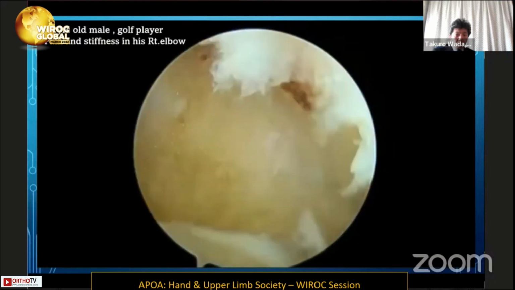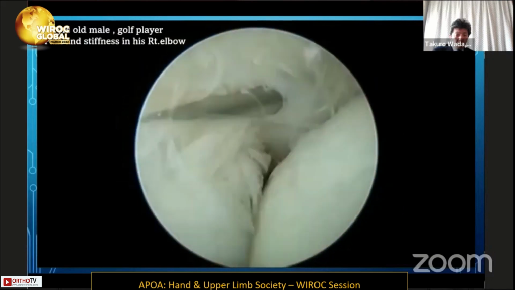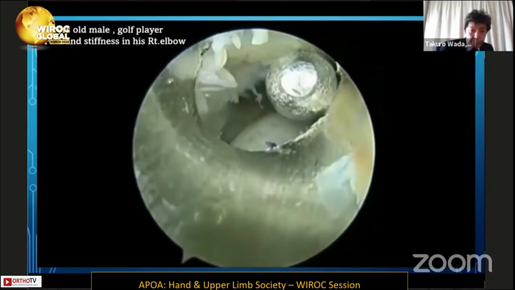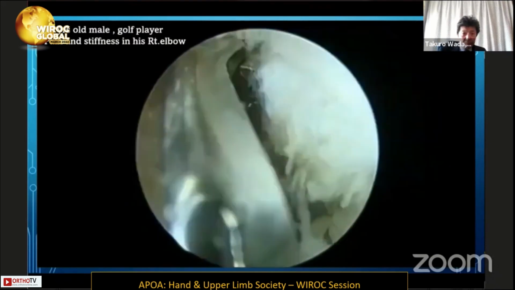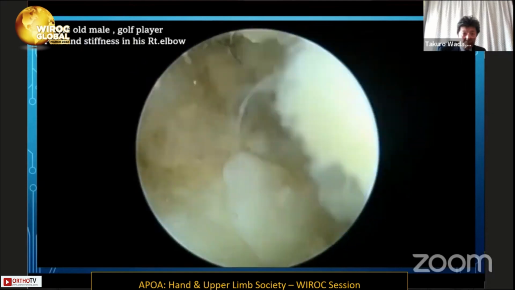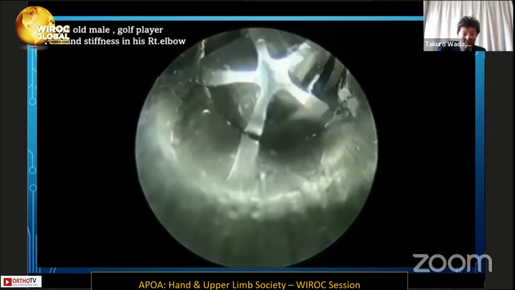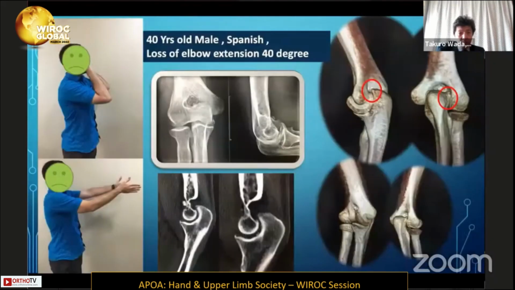In this bony work, we remove the osteophyte in the olecranon fossa and also contralateral sites, such as olecranon osteophyte resection. And in the front, we go to the bony work again and release the capsule in the front. Here is the result.